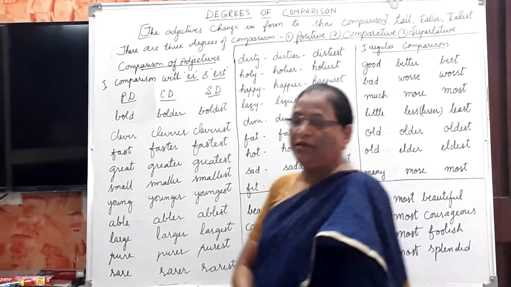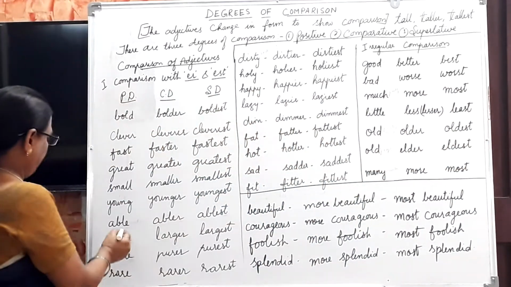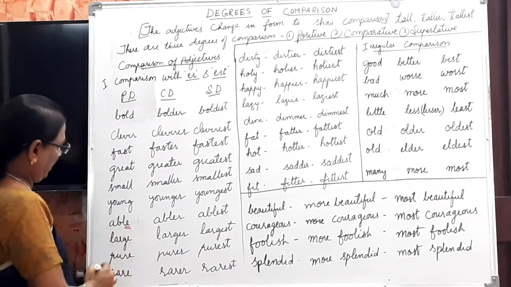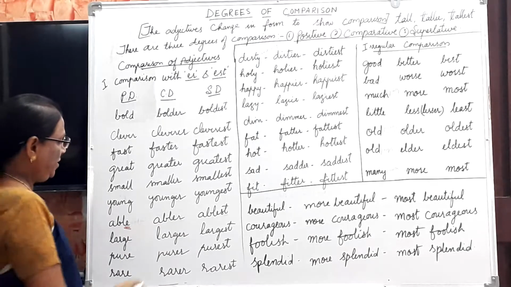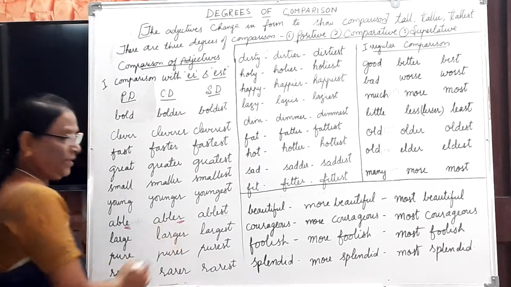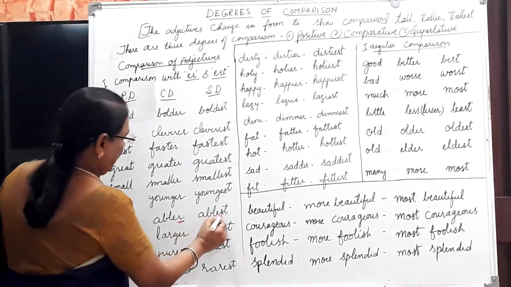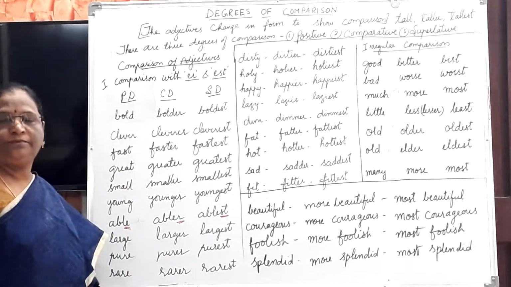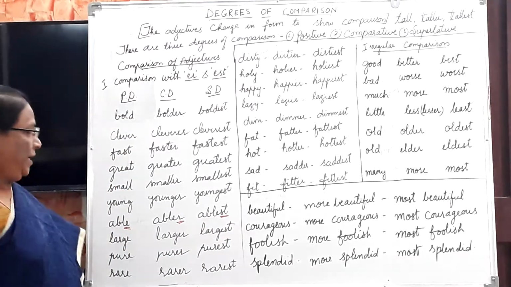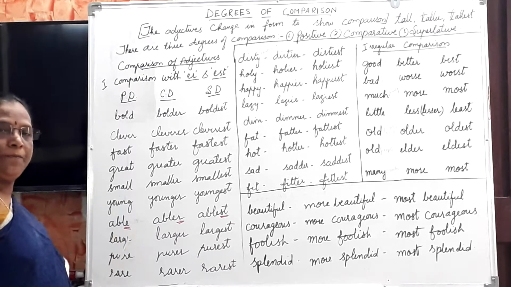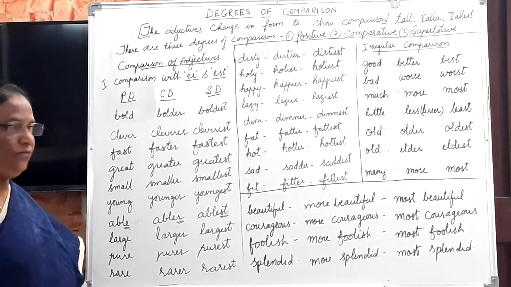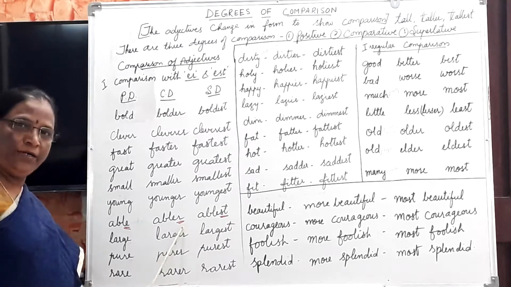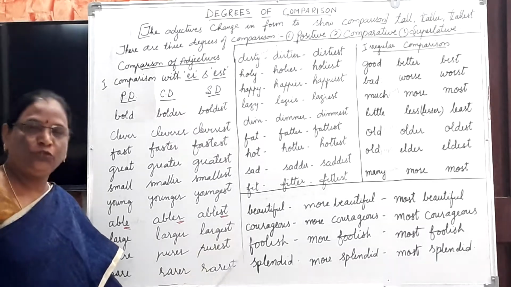When the word ends with E, as in able, we have to add R in comparative and ST in superlative.